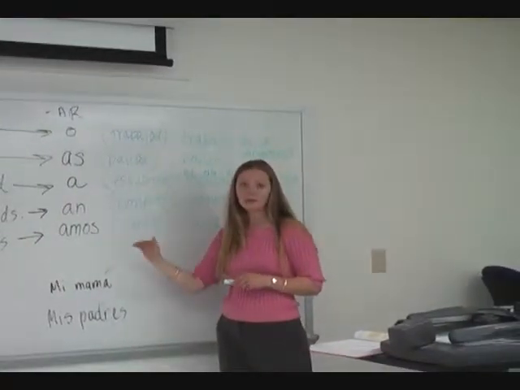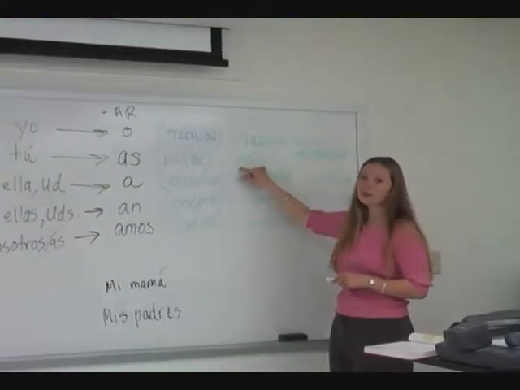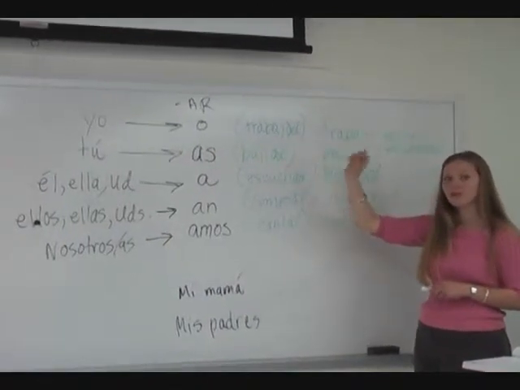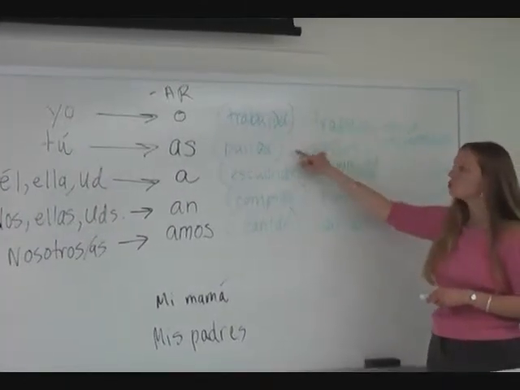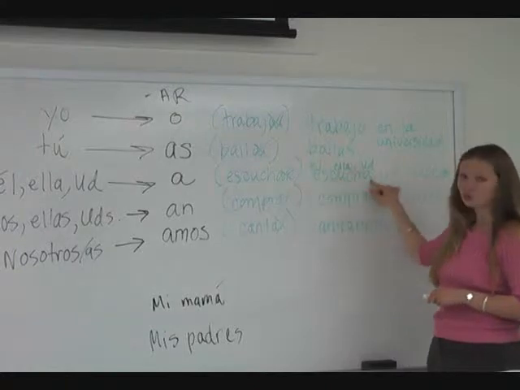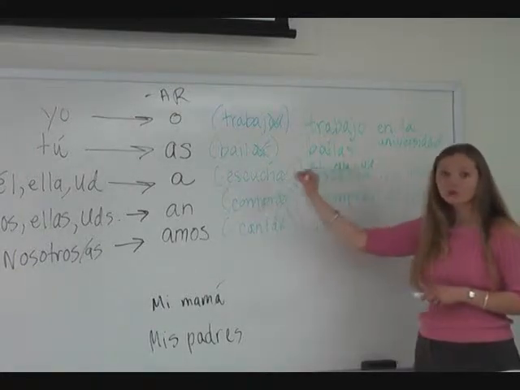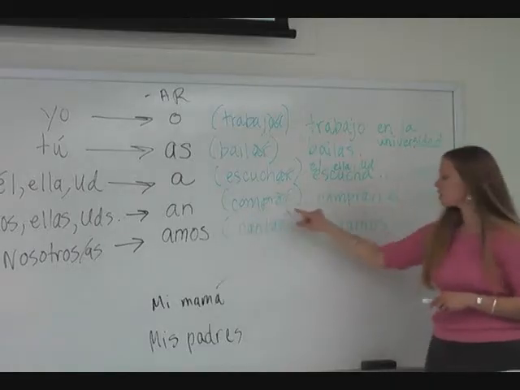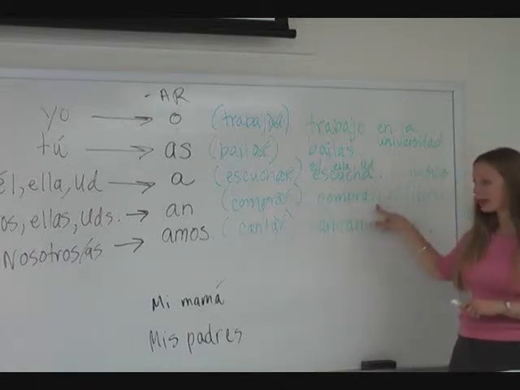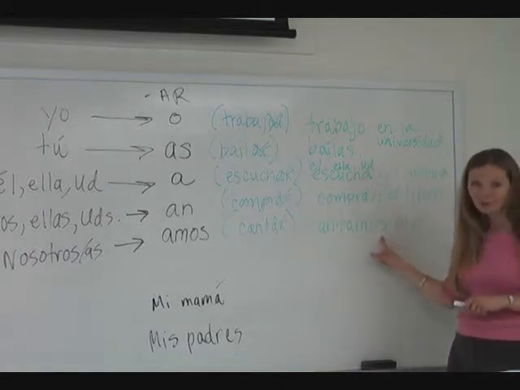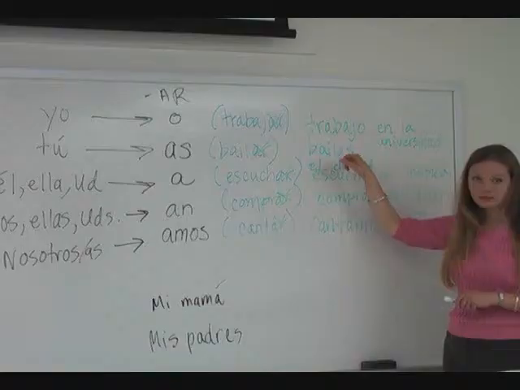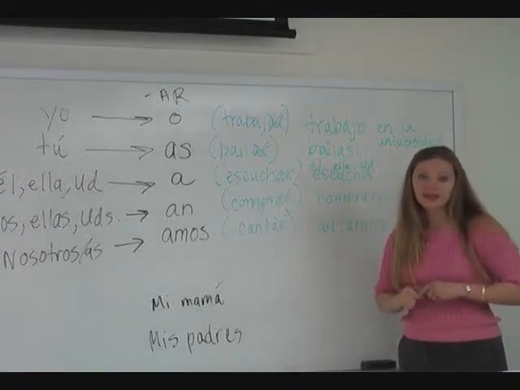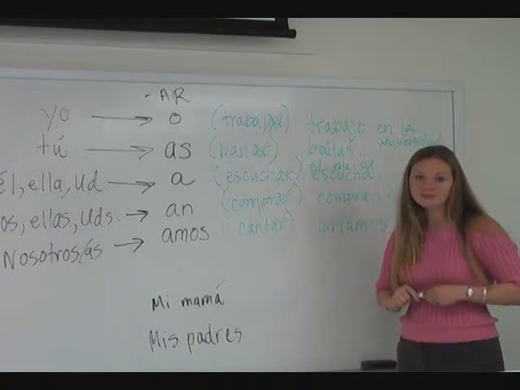So if you just spend some time practicing, trabajo, bailas, escucha, it might help to say it with the pronoun as well for practice sake. Yo trabajo, tú bailas, él escucha, ella escucha, usted escucha, ellos compran, ellas compran, ustedes compran, nosotros cantamos. So 3 steps. First, identify the subject. Second, drop the ending. And third, add the new ending. And that's conjugation of AR verbs.